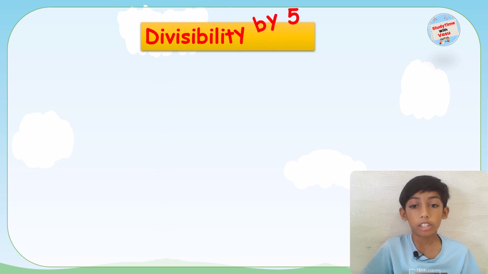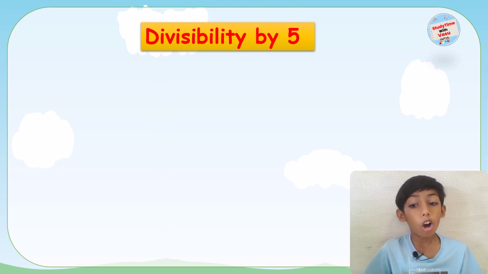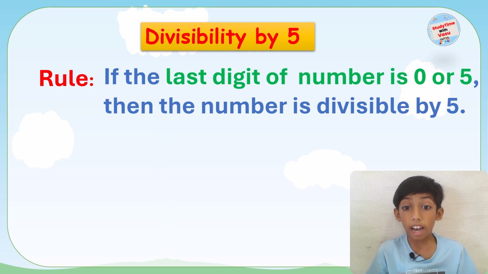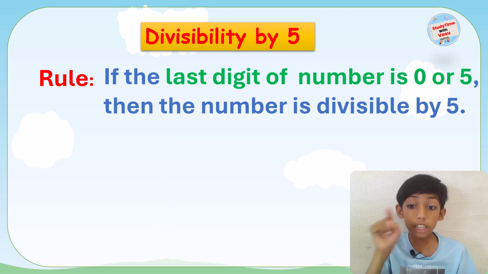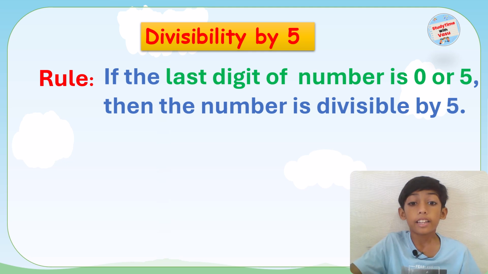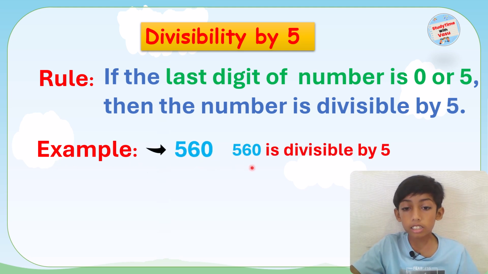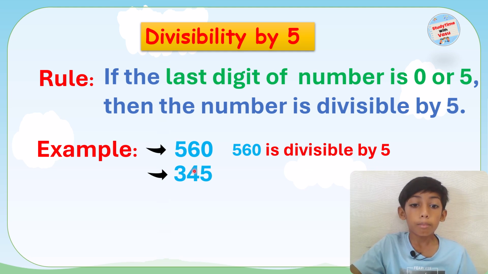Now we are going to learn the divisibility rule of 5. The rule is if the last digit of the number is 0 or 5, then the entire number is divisible by 5. For example, 560. 560 is divisible by 5 because 0 is the last digit of the number.